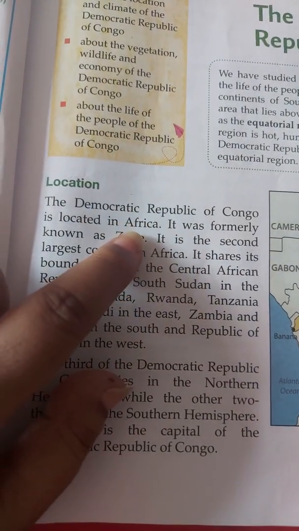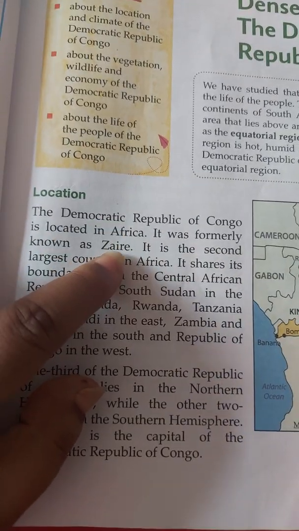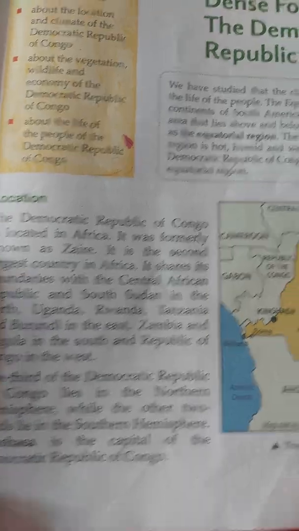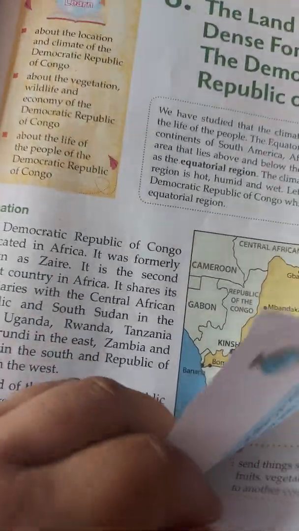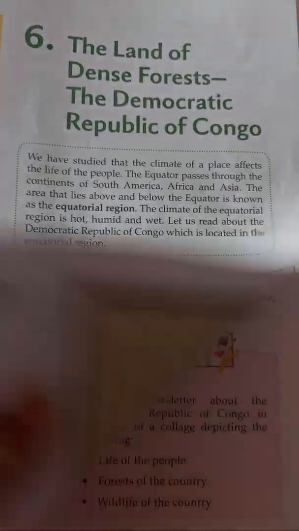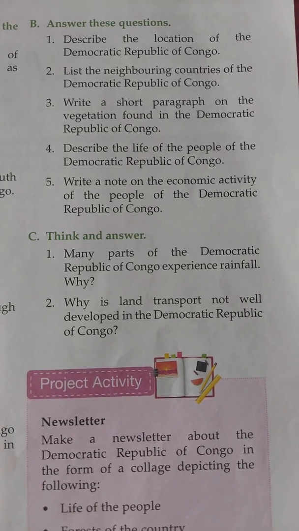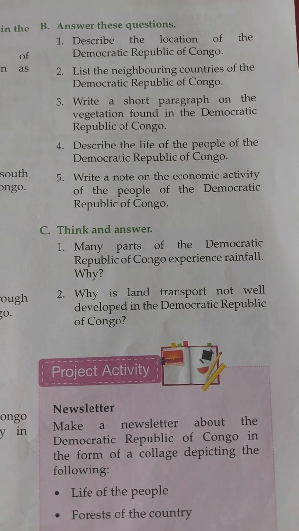It's in Africa, and it is known as Zaire. So second largest country in Africa. This is the location of the Democratic Republic of Congo. What is the second question? List the neighboring countries of the Democratic Republic of Congo.